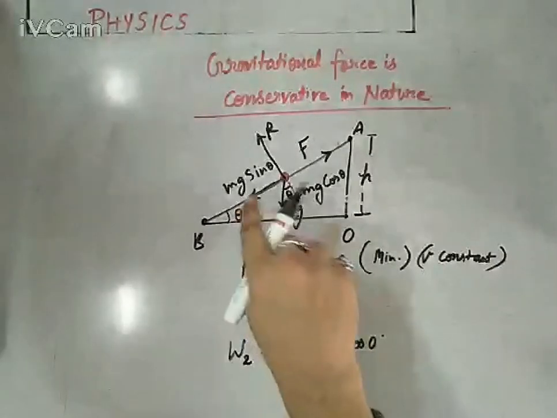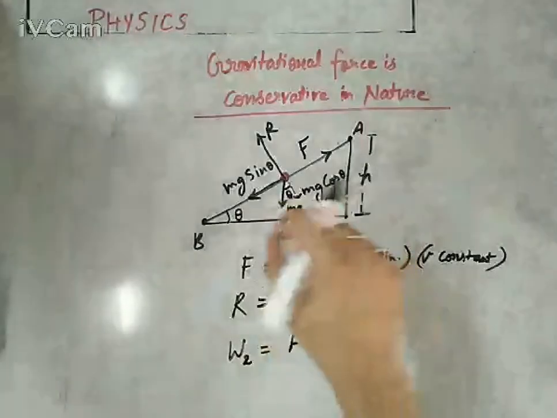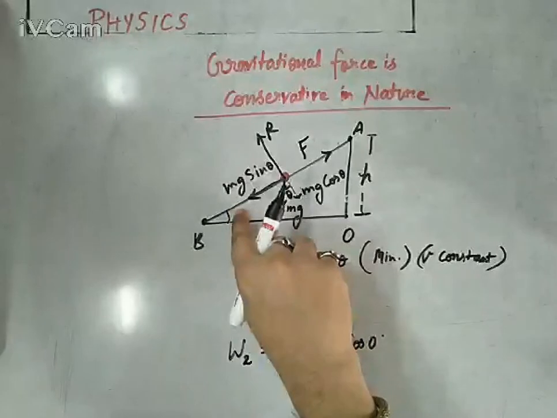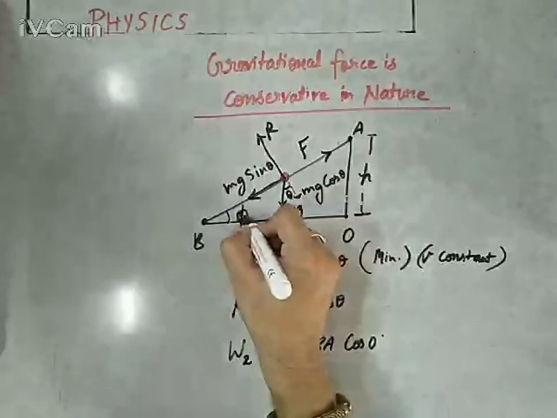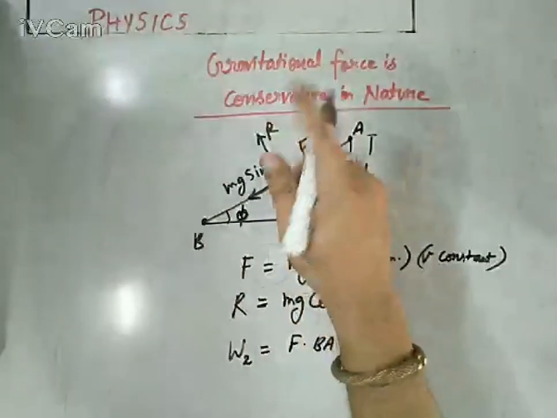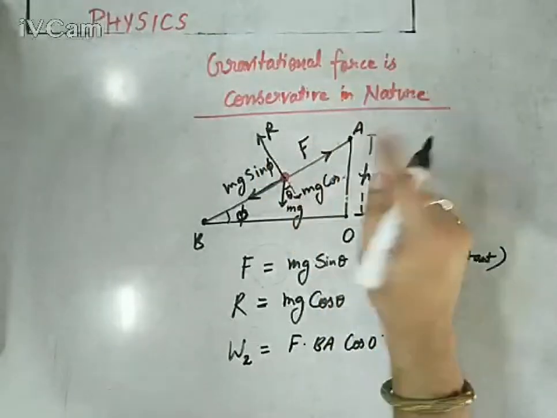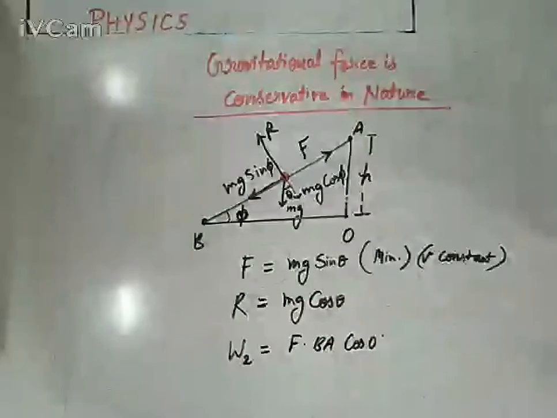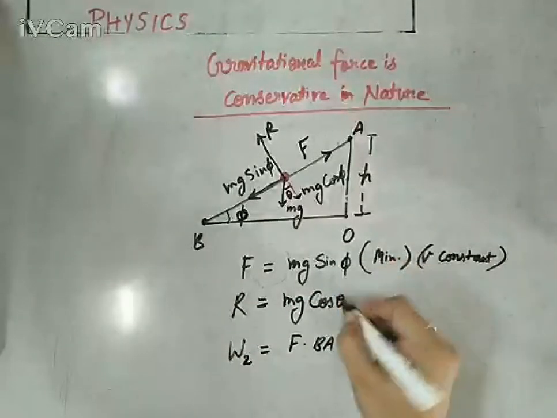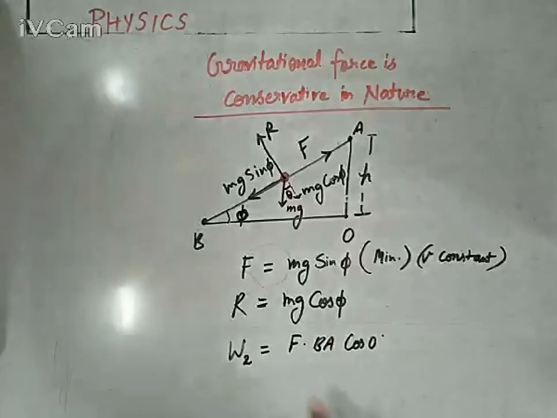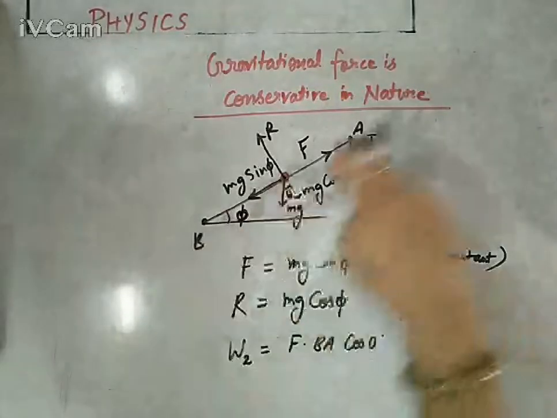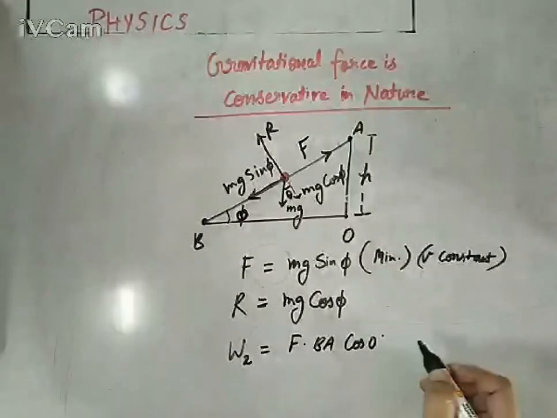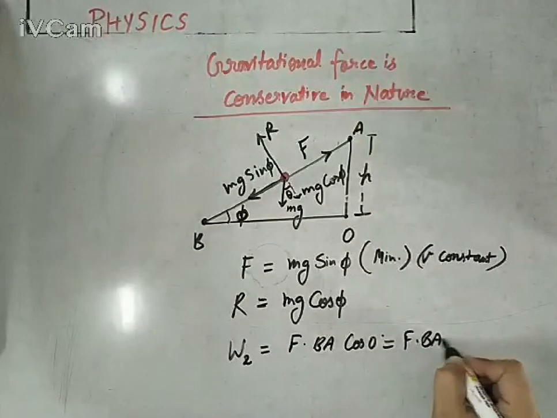Let's say if you are getting confused that theta is theta here, no, I am talking about a different theta. Let me name it phi for you, so that it won't be confusing. Phi is the angle of inclination, so that would be cos phi and that would be sin phi. Theta is the angle between force and displacement according to the formula. So this is phi, a different angle of inclination. We are talking about BA, and BA is just along the F. So cos theta would be 0. So you can simply write F into BA, but the problem is we don't have the value of BA.